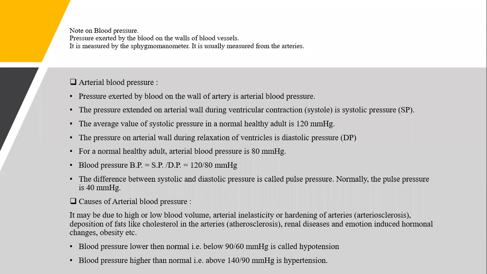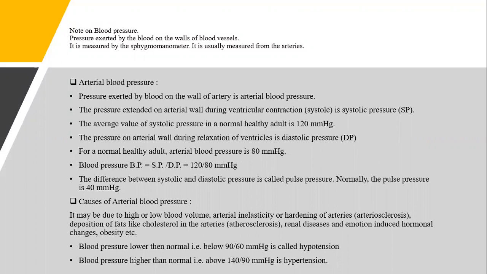Now, the next very important question here is a note on blood pressure, and then again, a three-based question. Three-based question means a question can be asked either as a note on arterial blood pressure, or causes of arterial blood pressure, or factors affecting arterial blood pressure. Now, what is blood pressure? It is a pressure which is exerted by the blood on the wall of blood vessels. It's called blood pressure.